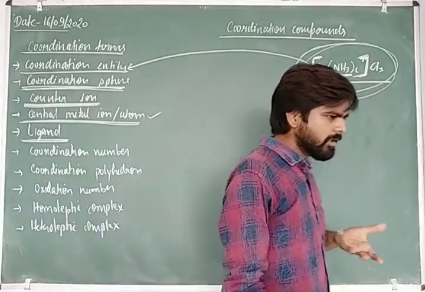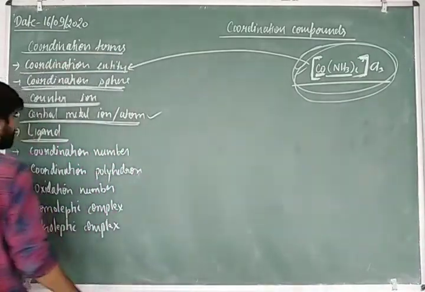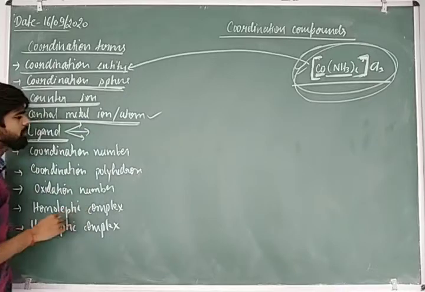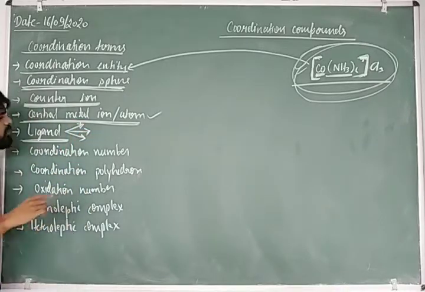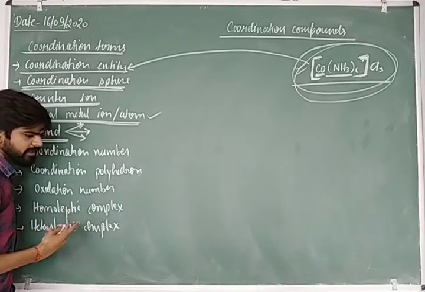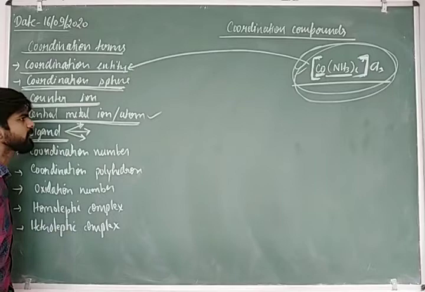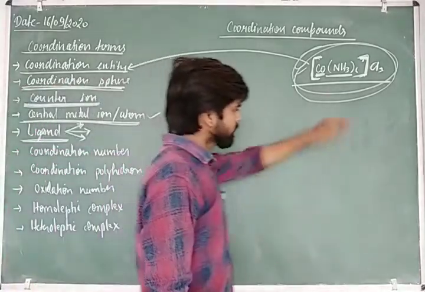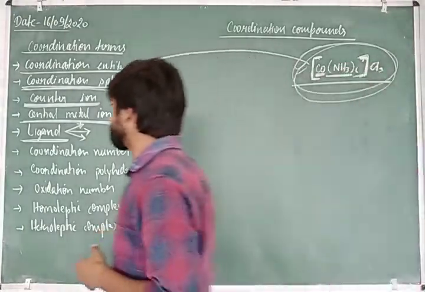Ligands may be anionic, cationic or neutral. But we will discuss only two types of ligand, that is the anionic and the neutral, because in your syllabus cationic ligand is not present. So what is the anionic and the neutral ligand? Anionic ligand or neutral ligand.